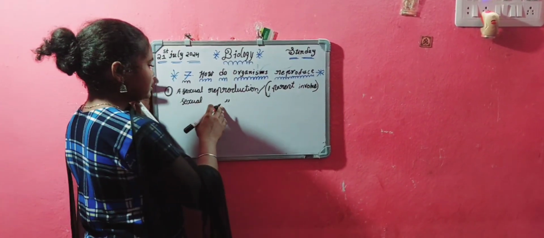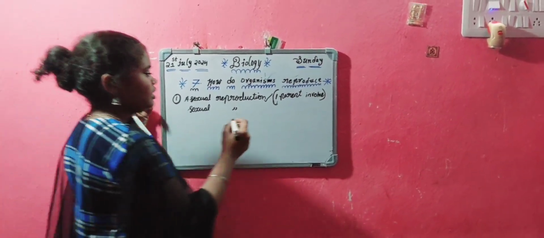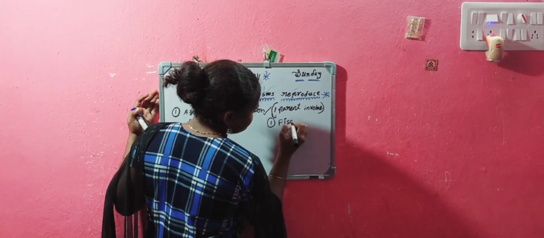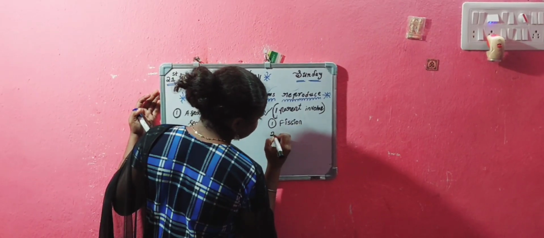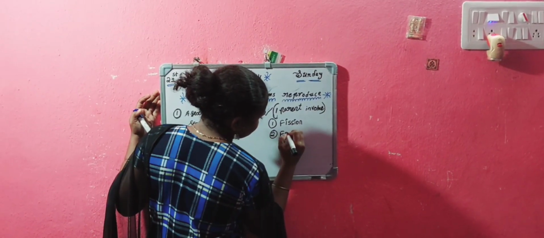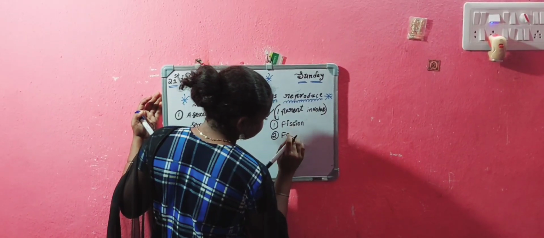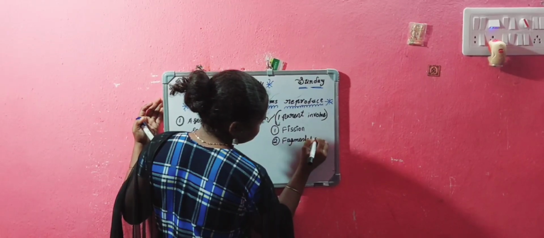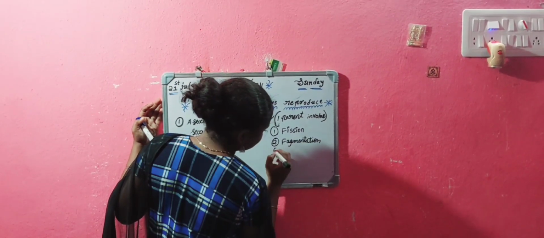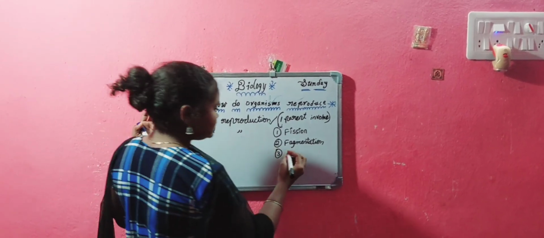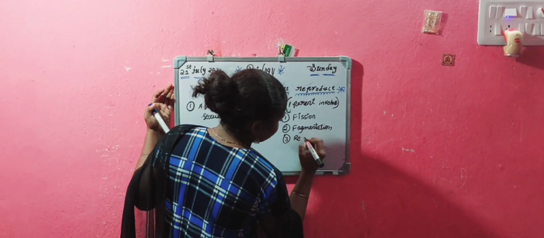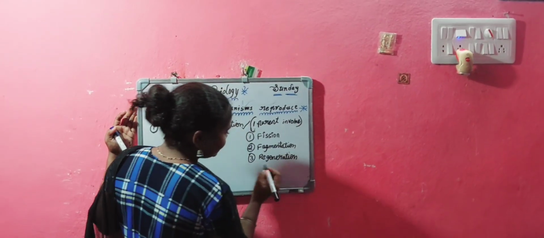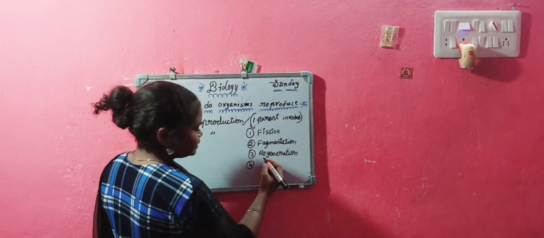And this asexual reproduction is divided into four types. What are those four types? First one is fission, second one is fragmentation, third one is regeneration, and fourth one is budding.